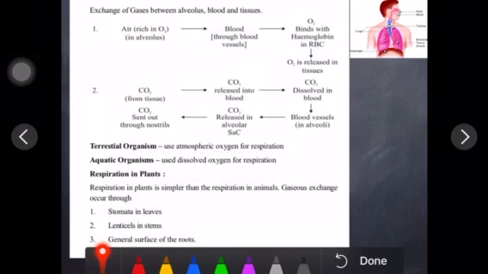So first we'll talk about the useful gas, that is O2. Who is rich in O2? Alveoli, and a single one is called an alveolus. Now, alveoli are surrounded by what? Blood vessels. So this O2 will go to the blood, right?